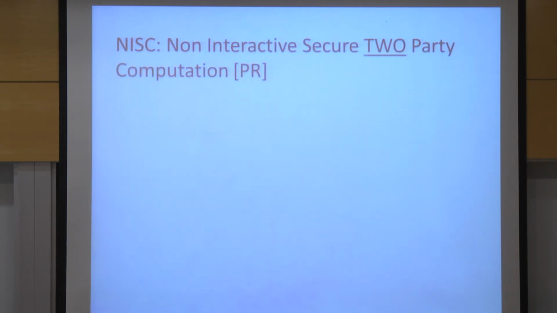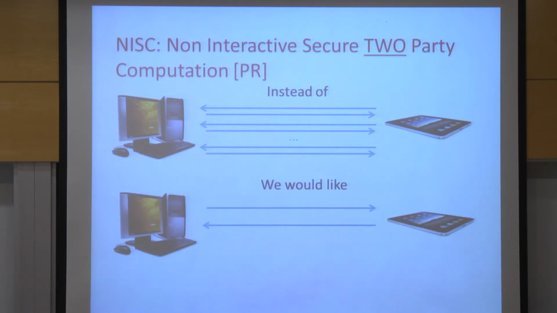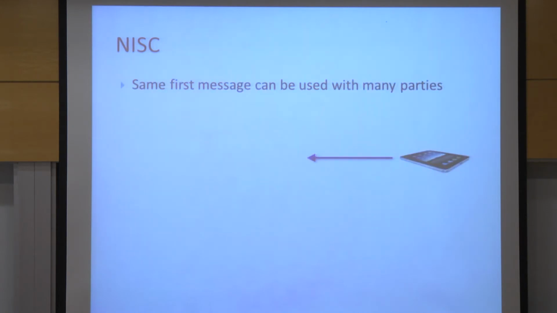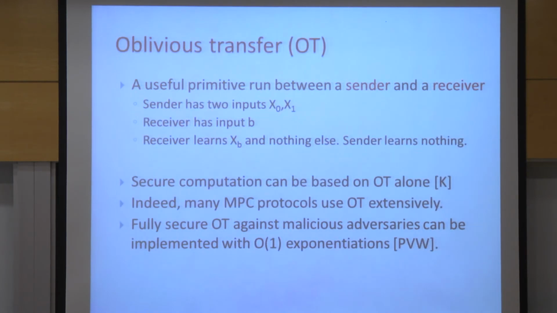Okay. So this was about multi-party computation, and now I'll describe a little about two-party computation. This is the work with Ben Riva. What you want to do is reduce the number of interactions in secure two-party computation to just 2 interactions, 2 messages. Also, the first message can be used with many parties. What this enables, as I said before, is to implement everything by mail. Say I publish a message on a web page and then people can answer me by mail, which we actually did.